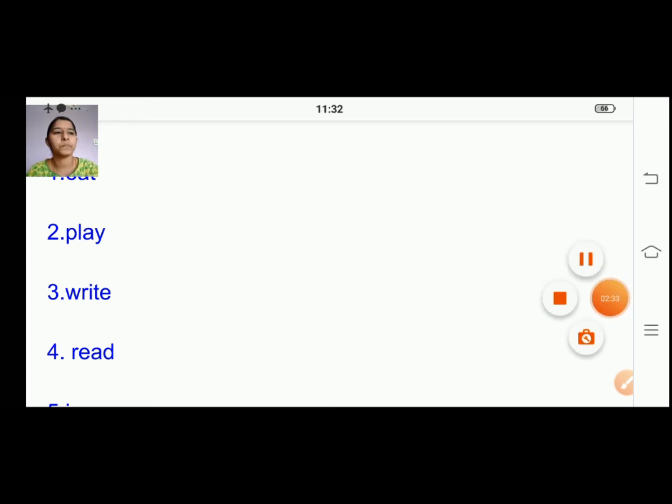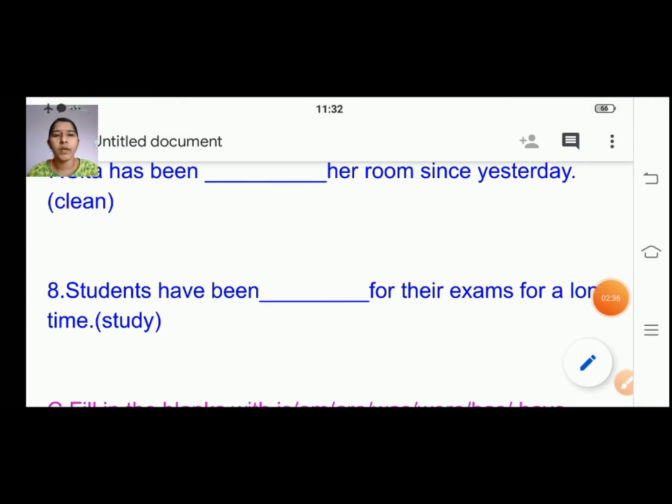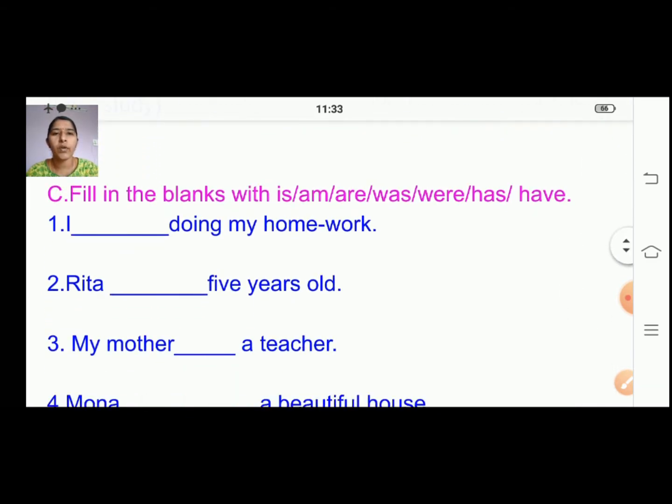This was the last sentence which we saw in the last class: Students have been dash for their exams for a long. The word is given in the bracket. You are just going to add ing to it. So study will become studying, S-T-U-D-Y-I-N-G, studying. This is what we completed. Now for today's class, we are going to see this.